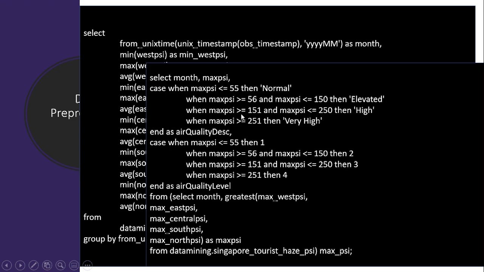And the second part of this is there's a function called greatest. So greatest allows us to go across all the columns. Now I have the max of all the regions: west, east, central, south, and north. I can use this greatest function across all these 5 different columns to get the greatest of these 5 values. So this will give me the maximum PSI all over Singapore for the month.